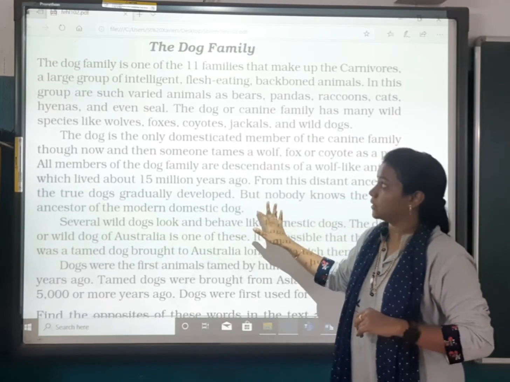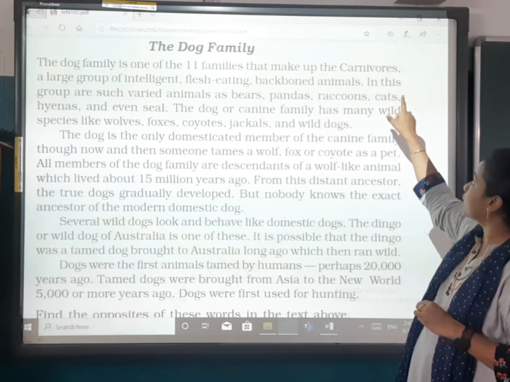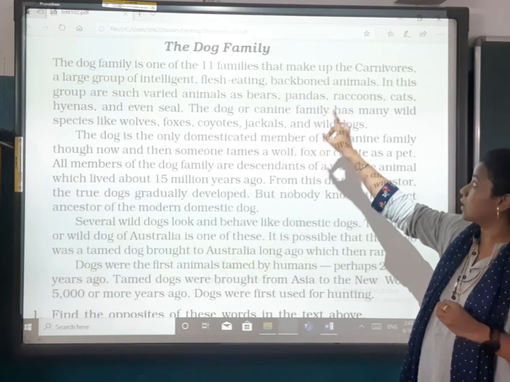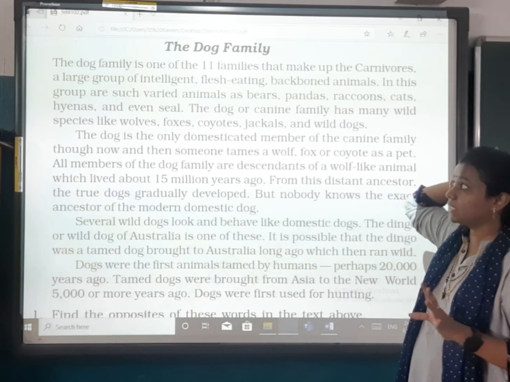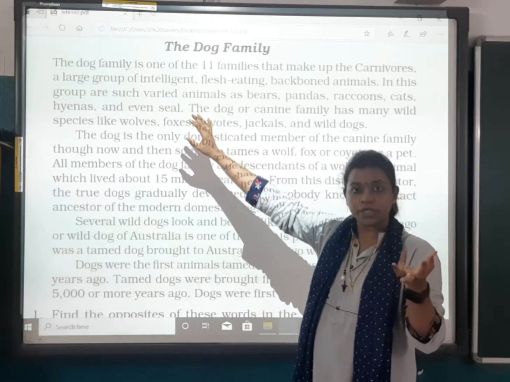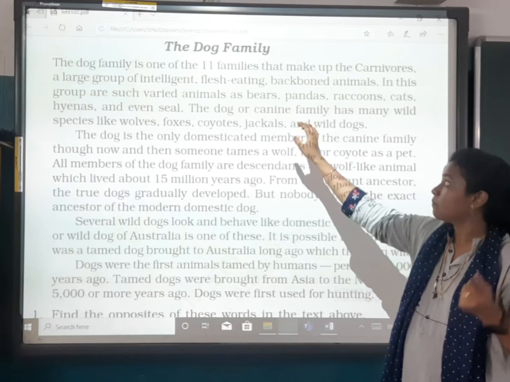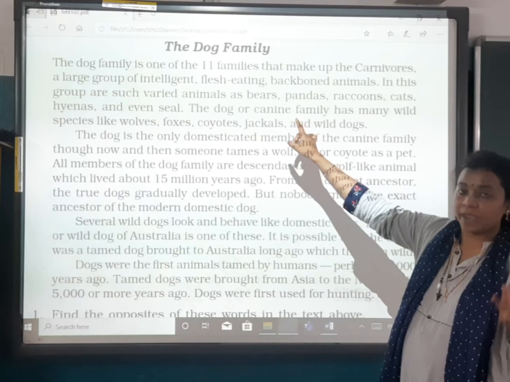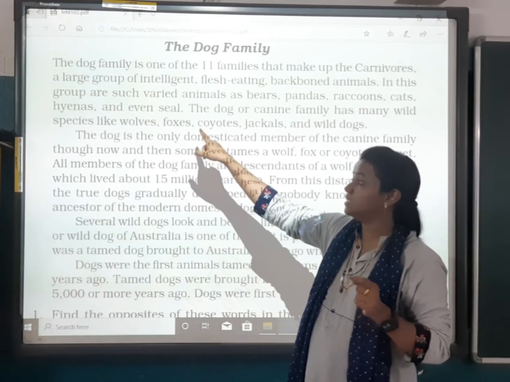Okay? The dog family. The dog family is one of the 11 families that make up the carnivores, a large group of intelligent, flesh-eating, backbone animals. Now this is the description of the dog. They are very good in their mind with their intelligence, and they eat flesh, and they have a backbone. In this group are such varied animals as bears, pandas, raccoons, cats, hyenas, and even seals.